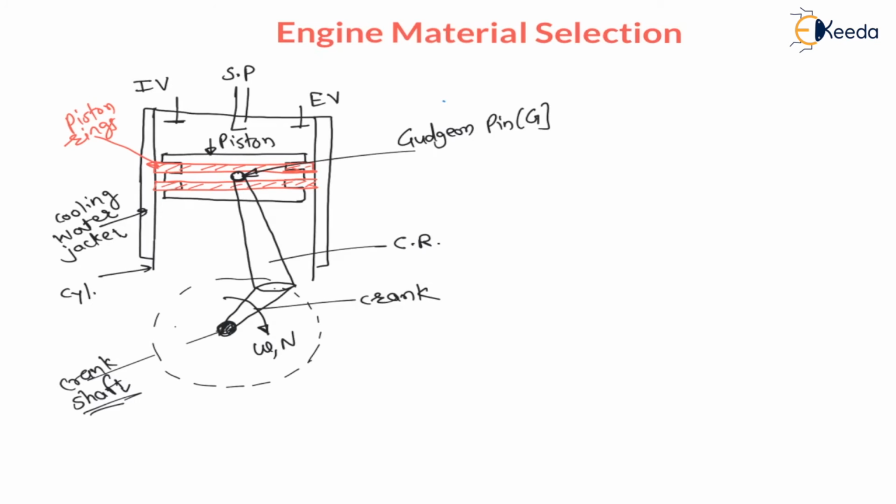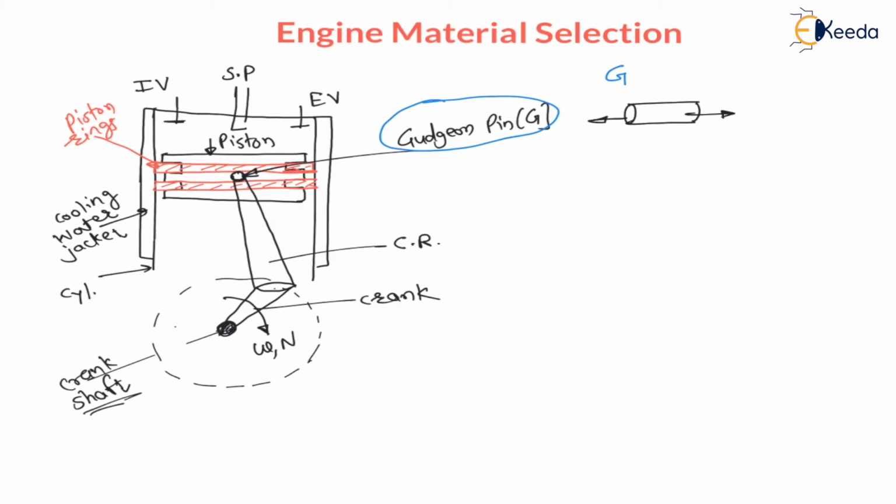Now next, we will understand the material for gudgeon pin. Gudgeon pin is represented by capital G. Generally this gudgeon pin is subjected to fatigue loading. Let us say there is a gudgeon pin like this, and it is subjected to alternate tension and compression.